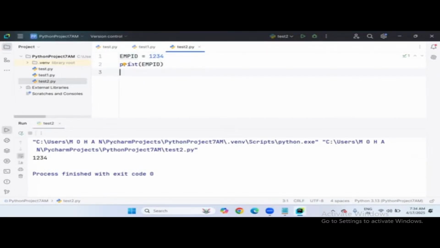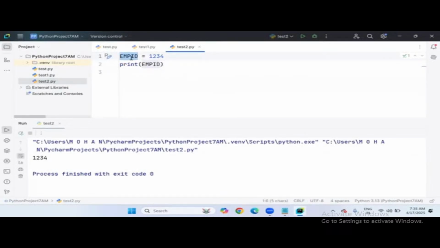But really, do you want to expose your variable as a constant? Then go with capital letters. Unnecessarily, don't give capital letters. Unfortunately, Python does not have a constant concept. Just symbolically we can define your constant type, that is employee ID in capital letters, for example.